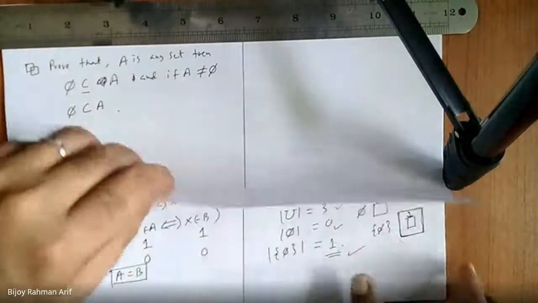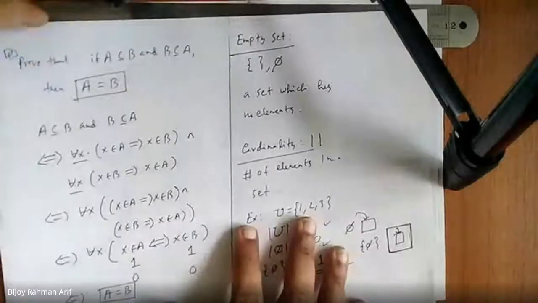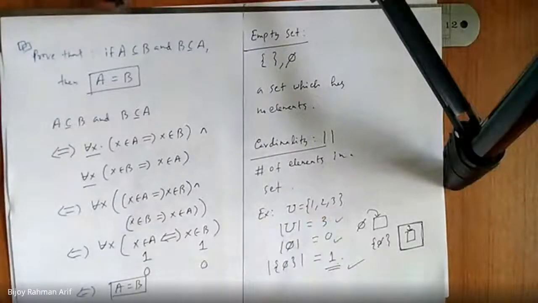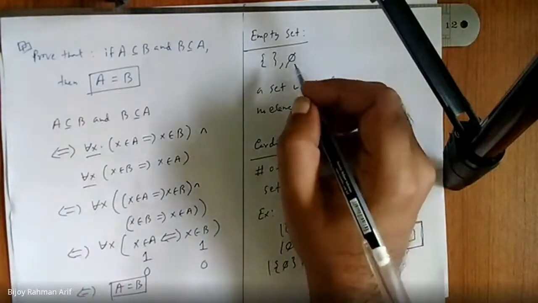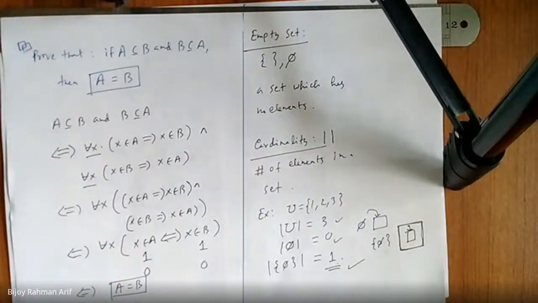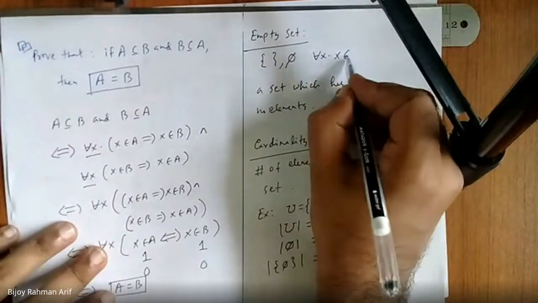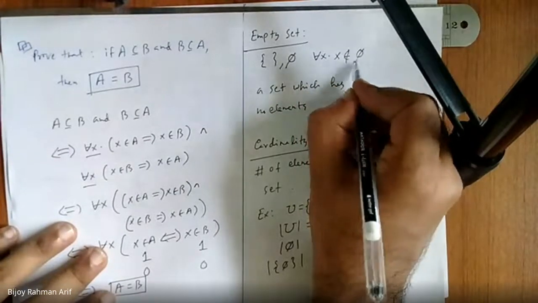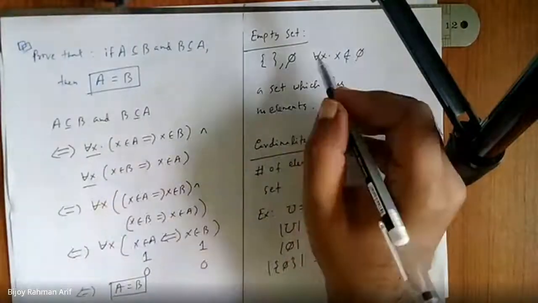By the way, how can we logically define the empty set? What would be the definition of empty set in logic? For all x, x does not belong to phi. Am I right? Yes. That is the logical definition of empty set.